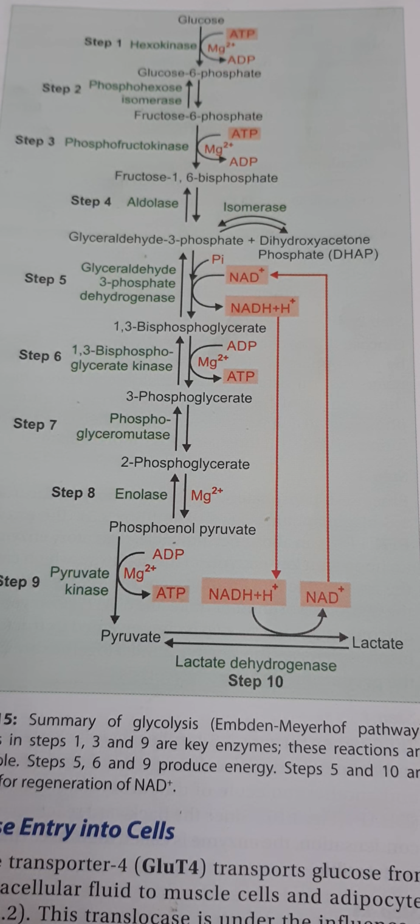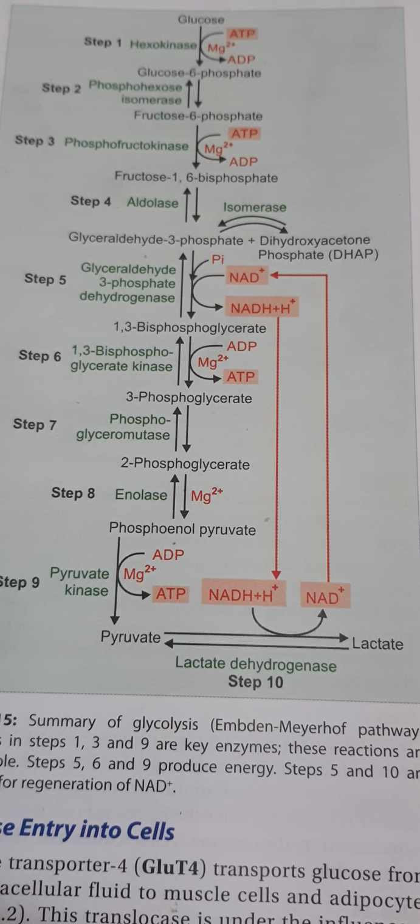When there is a need for oxygen unloading, this 2,3 DPG will help in the shift of the curve to the right side. Right shift, it will help in the right shift. And especially in fetal hemoglobin, this 2,3 DPG has no effect, because the fetus has a very high affinity for oxygen, right? That means it has to utilize the oxygen from the mother. So the effect of 2,3 BPG on fetal hemoglobin is nil.